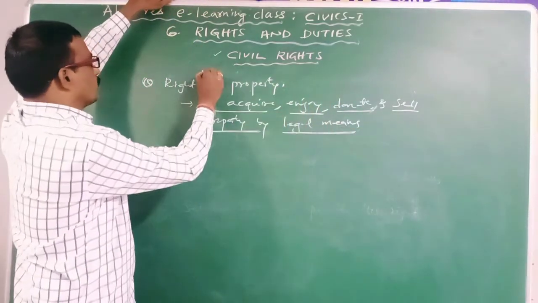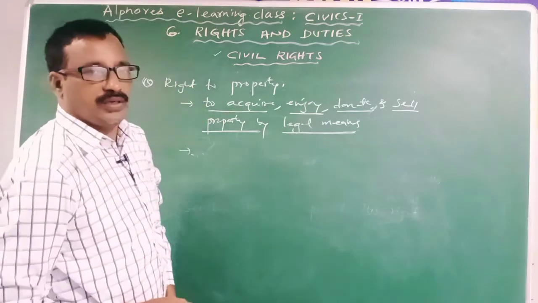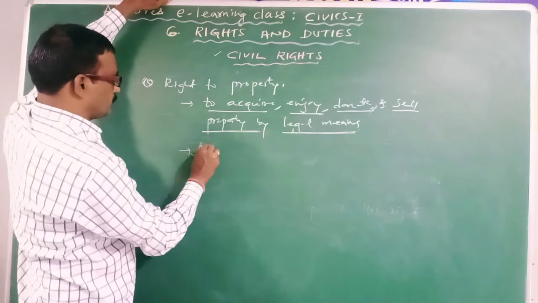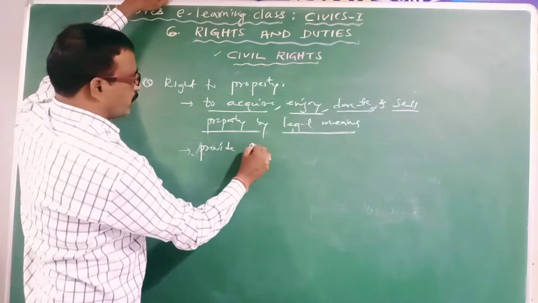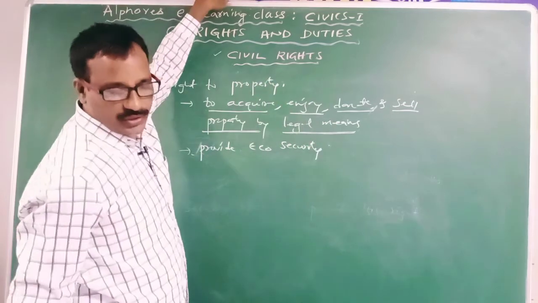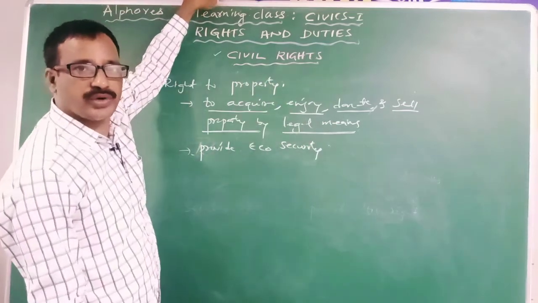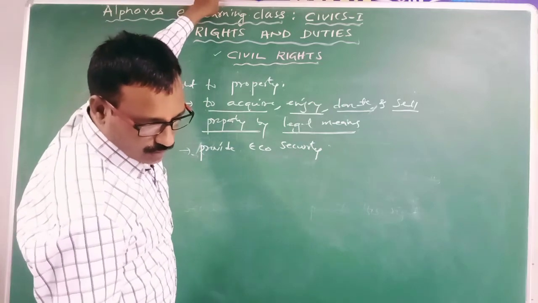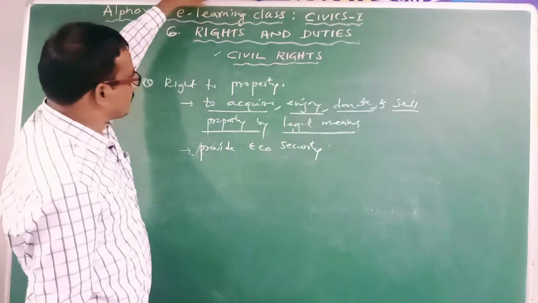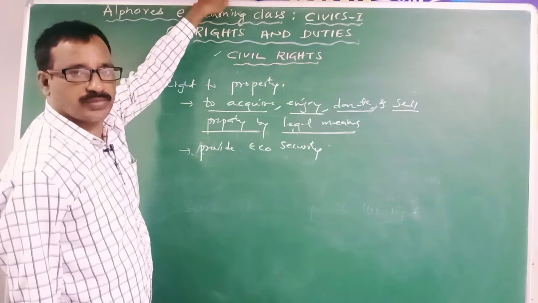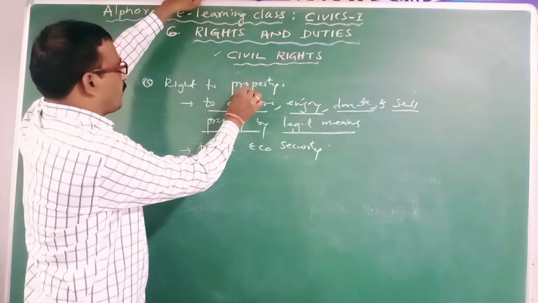Second, the right to property provides economic security to the individuals. Clear? And one more thing is, this right will provide happiness to the individuals, because it will provide what type of freedom?